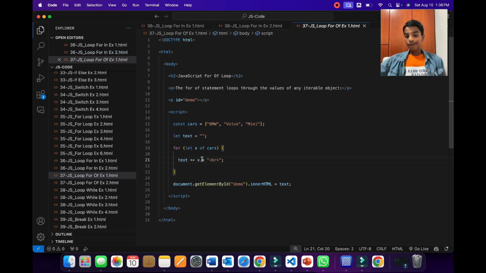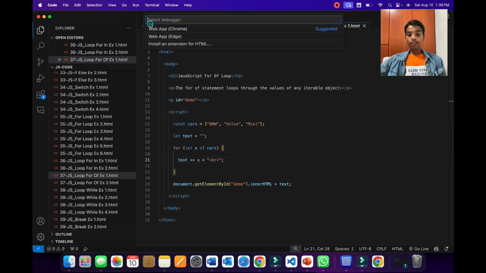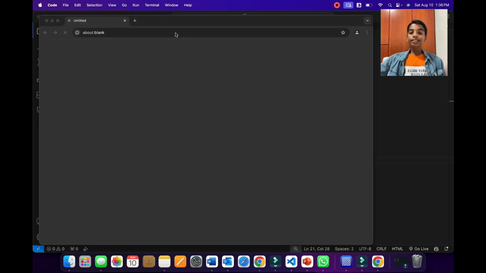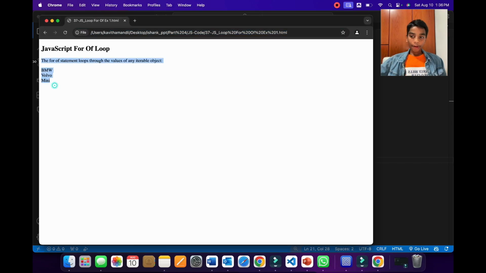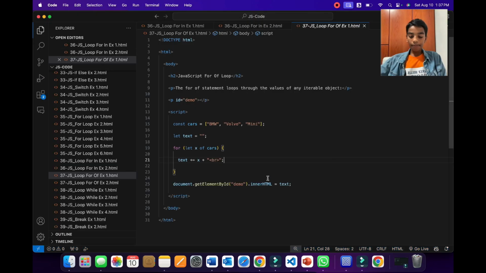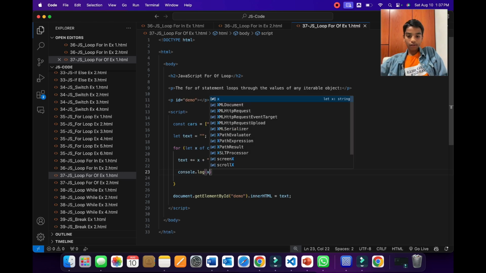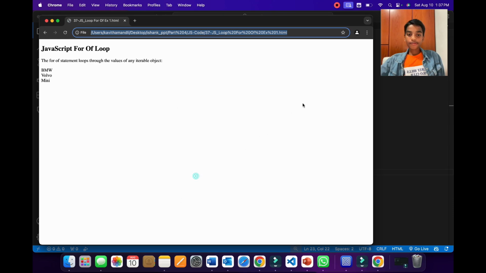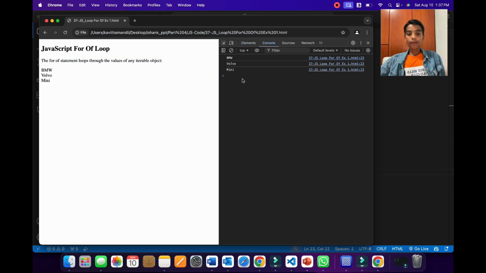Here we have an example from the PPT. When we run this using Chrome, we get the expected result, where the loop is looping through the array and giving out our values. But let's see what is happening to x. When we run this using Chrome, inspect, and go to the console, it gives out the item values in the array.